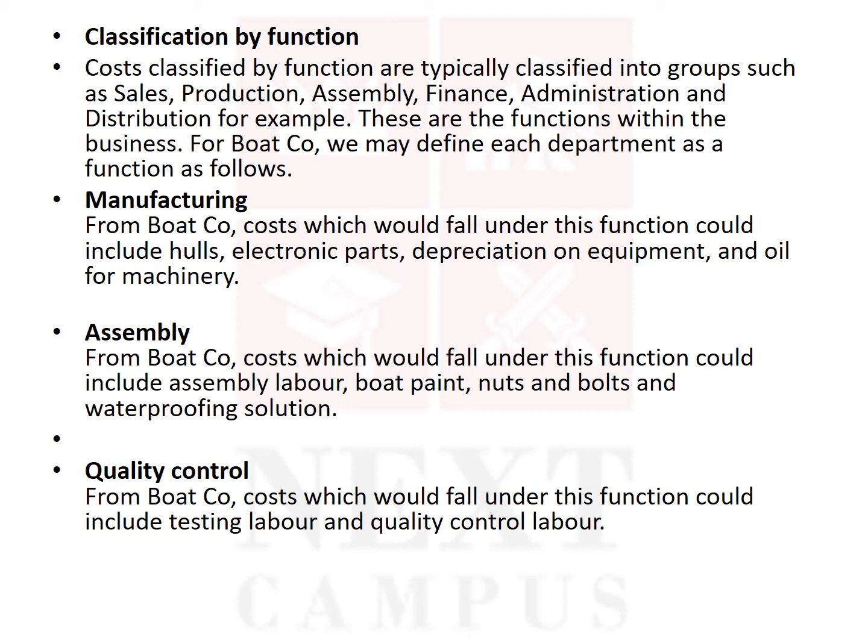Assembly cost means the cost which is used for the production of the business. Then quality control cost, another function. All related material, labor and expenditure for the quality control function of the business. Maybe sales cost. Sales cost means raw material, labor and expenditure cost for that particular function. So each function you will identify what are the related costs, not by the type but by the function. For each function there may be relevant material, labor and expenses.